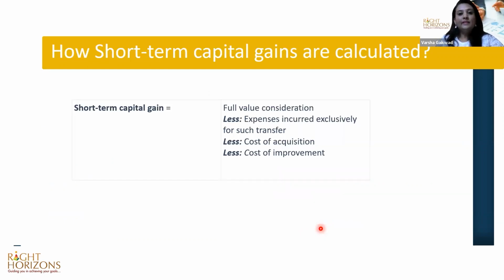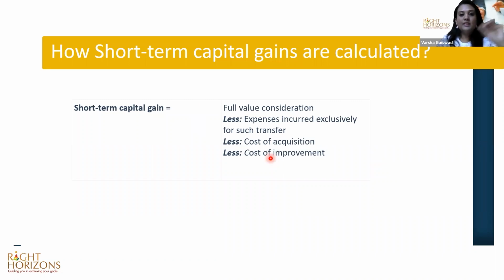Short-term capital gains are calculated like this. Full value consideration is nothing but your selling price, the selling value. From this you deduct all the expenses incurred for the transfer. Then, less cost of acquisition, which is nothing but your purchase price, and any cost of improvement. The cost of improvement comes into the picture only for house property.